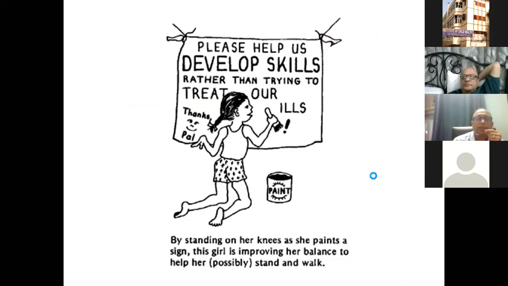And the basic thing is that, as the child is saying, no two children with cerebral palsy are the same. They may be of the same type of cerebral palsy, but just because somebody has, let's say, spastic diplegia, you cannot routinely say that, okay, these are the things we are going to do, because even within diplegia, there may be a lot of wide difference. And so from the child's angle, it's saying that please help us develop skills rather than trying to treat our ills. So we have to always be positive and see what we can do best for the child rather than just talking about the negatives.